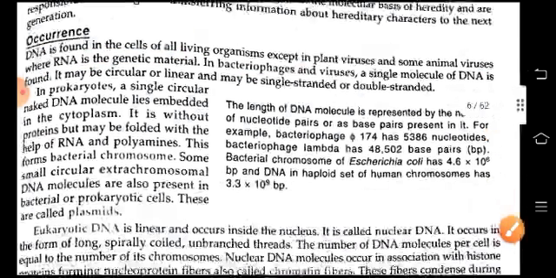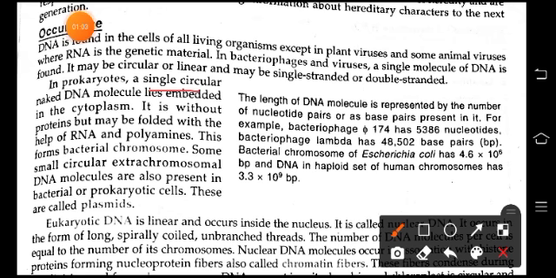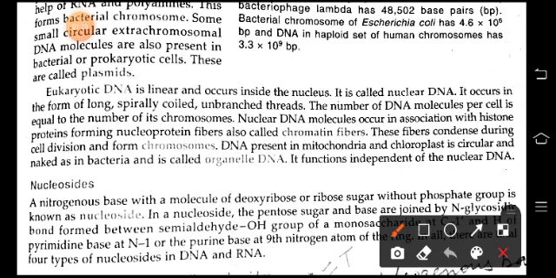In prokaryotes, children, as you know, the nuclear membrane is absent. A single circular naked DNA is present, which is found in the cytoplasm. It is without protein but may be folded with the help of RNA and polyamines. This forms the bacterial chromosome. Some small circular extrachromosomal DNA molecules are also present in bacteria. These are called plasmids. Now eukaryotic DNA is linear in shape and occurs inside the nucleus. It is called nuclear DNA.